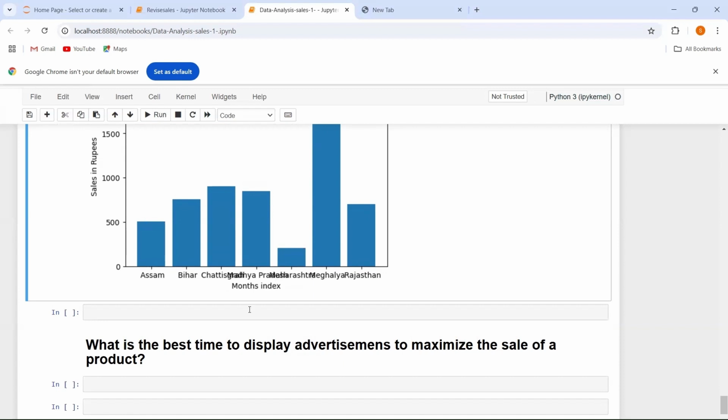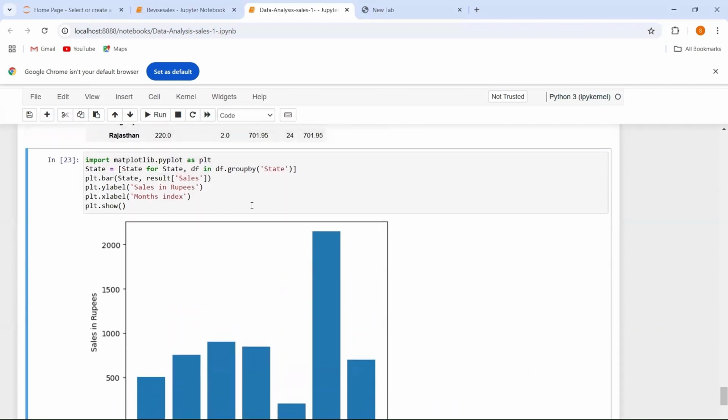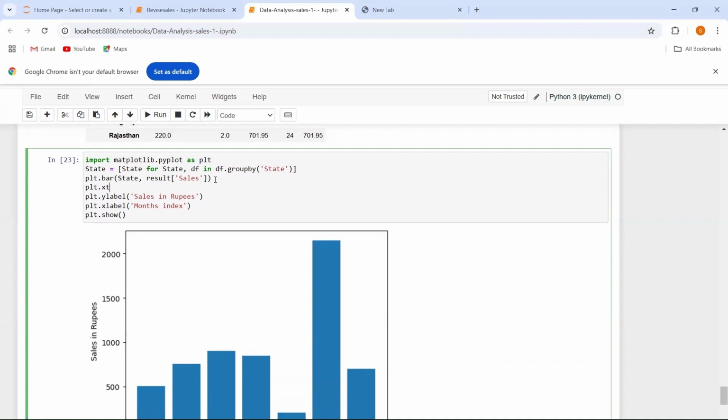So let's change this setting. First of all, here the values for the x-axis are in the horizontal way. Let's change these values to vertical. So how are we going to do that? Suppose we have to change the values in the x-axis, and for this I am going to use the state value, and within this I am going to use the rotation. So let's rotate my values. Here you can see rotation. Let's rotate my values to the vertical alignment, and after this I want to change the font size to 12.